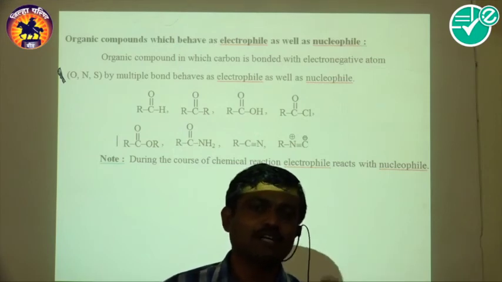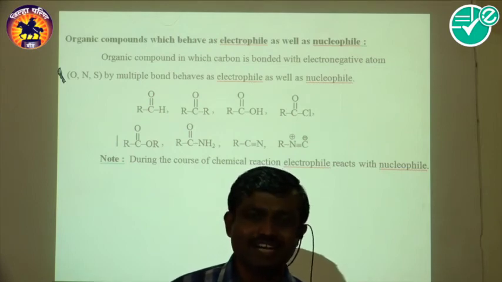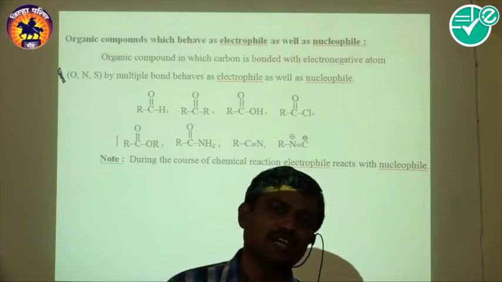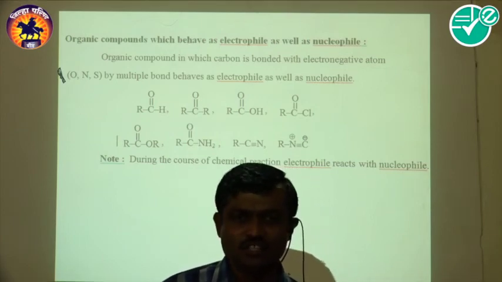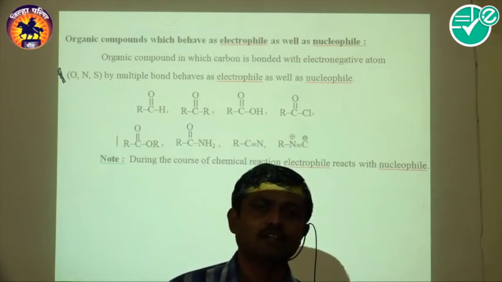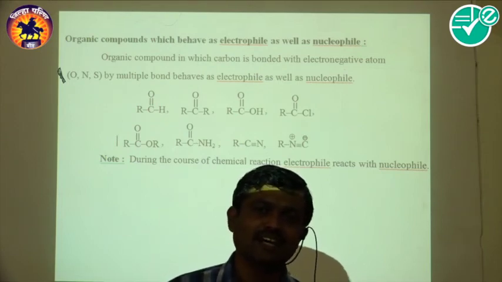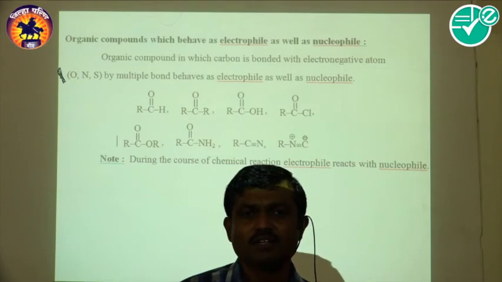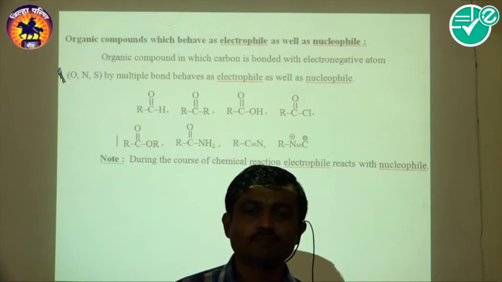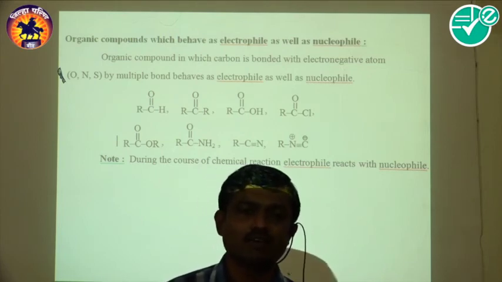We know that homolytic bond fission takes place in the presence of UV light, high temperature, sunlight, electricity. And if we consider heterolytic bond fission, generally it takes place in the presence of a polar solvent, because the cation and anion formed during that must be stabilized. So this reagent gives heterolytic bond fission.